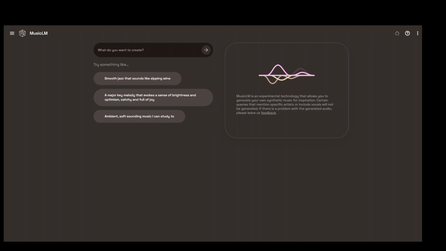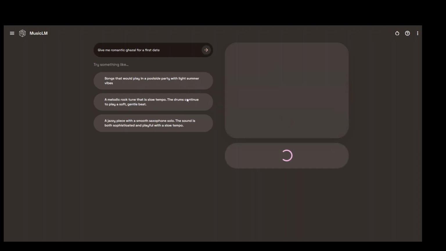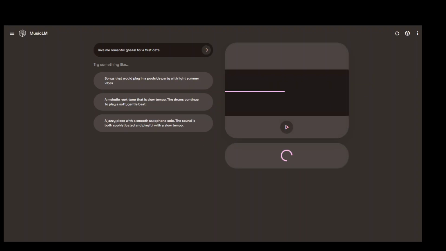So let's get right into it. As you can see on this screen, there is a text box. Let me write a text and then I will let MusicLM convert that text into music. I'm asking it to give me a romantic ghazal for a first date. Ghazal is a type of musical melody from Pakistan and India and very famous. Anyway, so let me click here and what MusicLM will do, it will create two tracks and then we can play those tracks to see what happens.